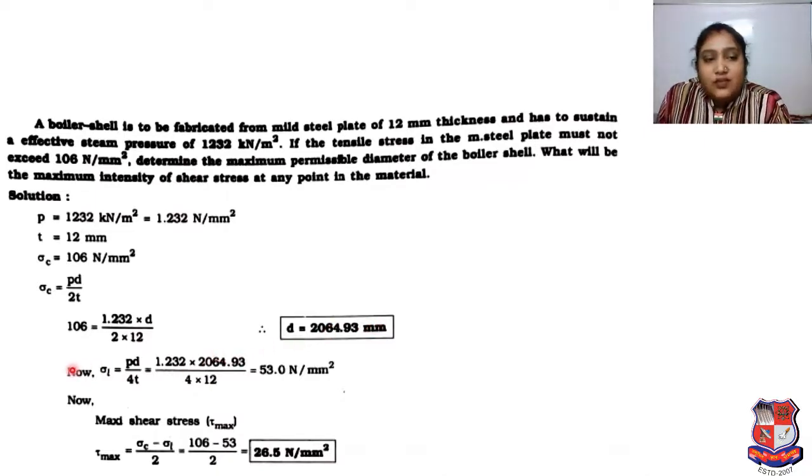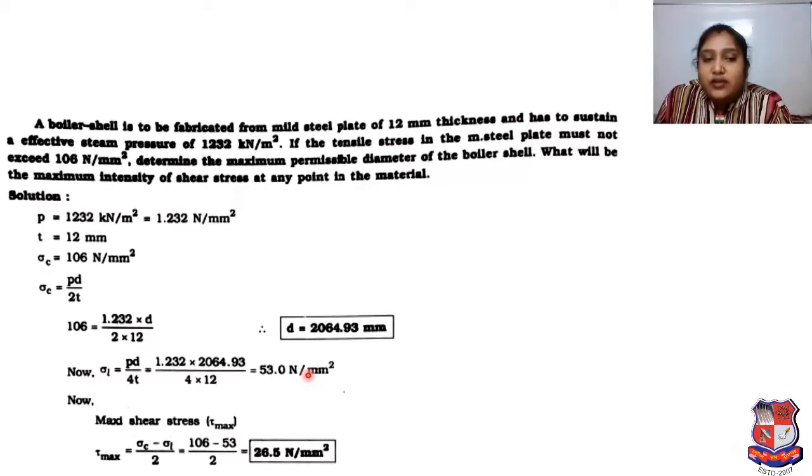Now for stress L, that will be PD upon 4T. Again we follow the same method. P is given, diameter is given, we put 4 as per the equation, and put the value of T as 12 mm. By simplifying, we get stress L equal to 53 Newton per mm square.